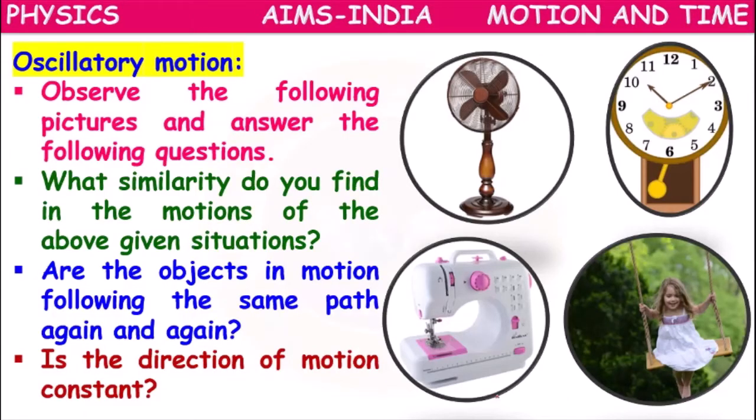So next, another kind of motion, oscillatory motion. Observe the following pictures and answer the following questions. Here we have a table fan, here a wall clock, here a swing machine, and here a girl moving on the swing. What similarity do you find in the motions of the given situations?